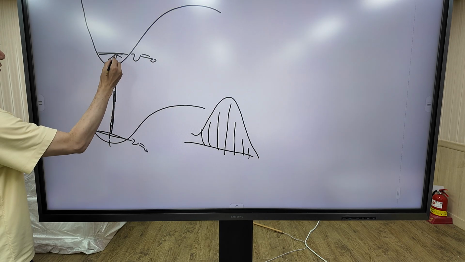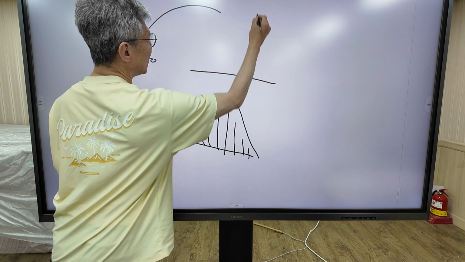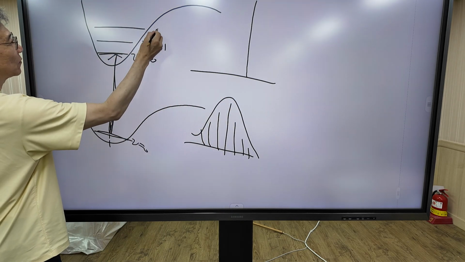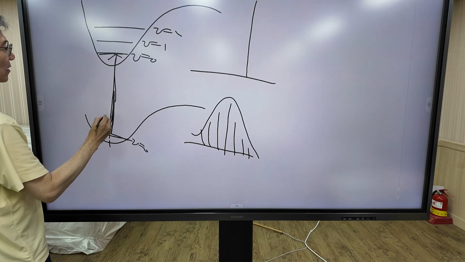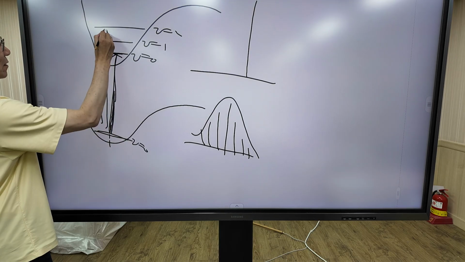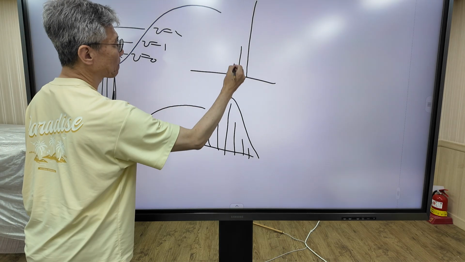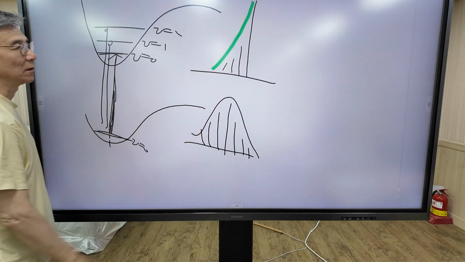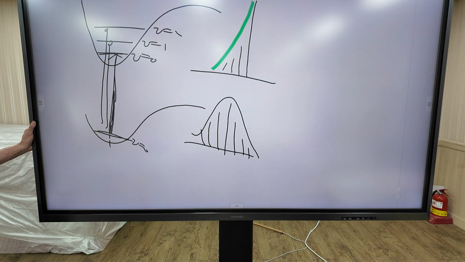This is the most intense transition. And for transitions to V equals 1 and V equals 2, the intensity becomes progressively weaker. So we obtain a half bell-shaped spectral band.